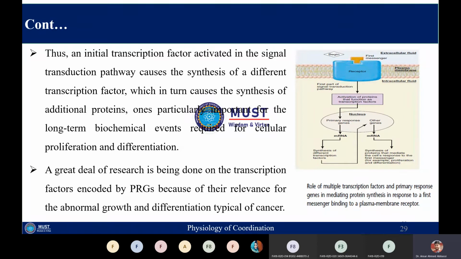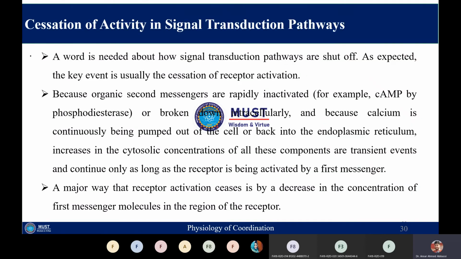These primary response genes control the synthesis of different transcription factors, and these transcription factors can sometimes also control various other genes, and messenger RNA synthesis and proteins are also controlled by these multiple transcription factors. So the transcription factors which are encoded by the PRGs are basically relevant to the abnormal growth and differentiation of a typical cancer cell.